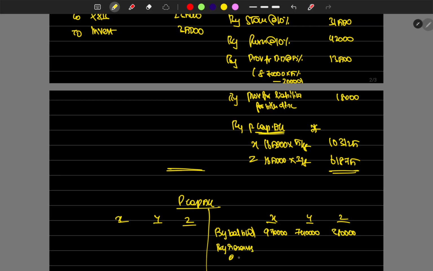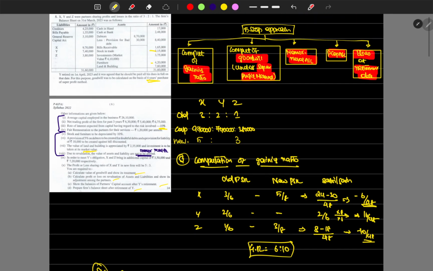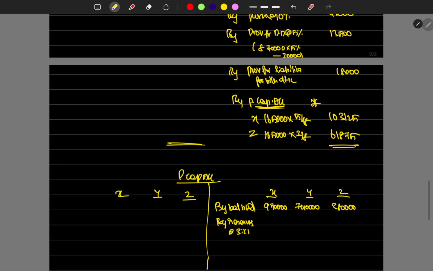Reserves at the old PSR, which is 3:2:1. What's the reserve amount? Reserve amount is 5,10,000. 5,10,000 into 3 by 6, which is 2,55,000. Then 5,10,000 into 2 by 6, which is 1,70,000. Then 5,10,000 into 1 by 6, which is 85,000.